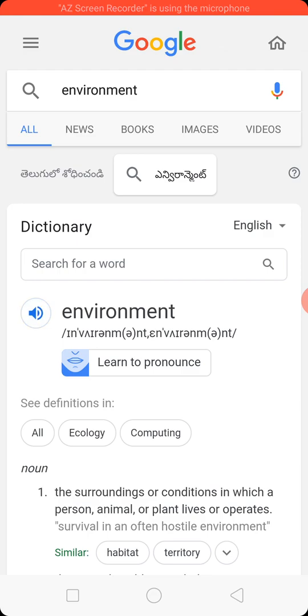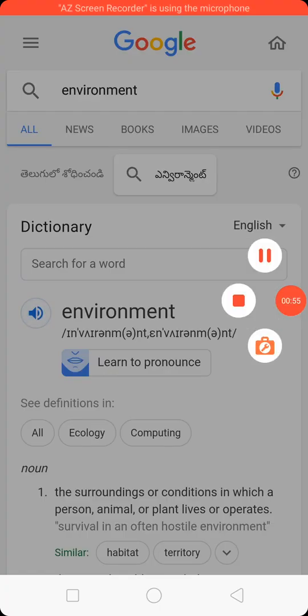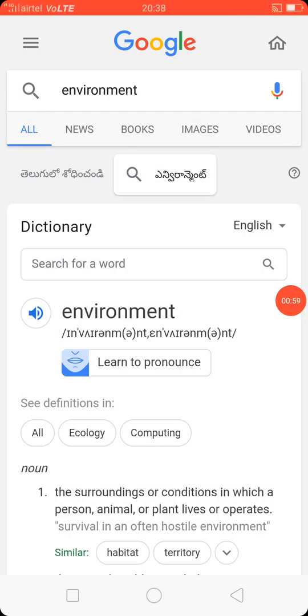Environment. Environment. Environment. So I believe with this you can understand the meaning of environment as well as the pronunciation of environment too. So let me explain, listen.